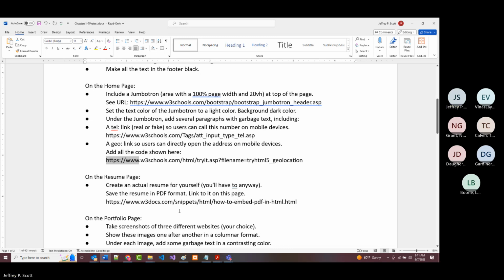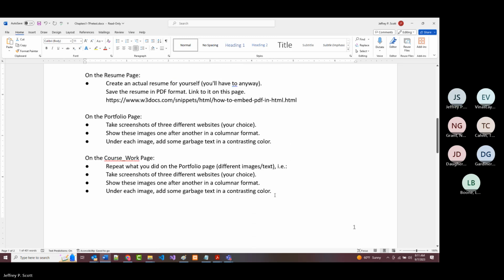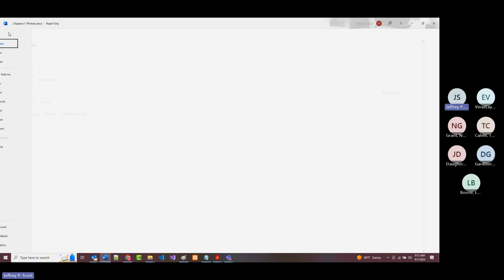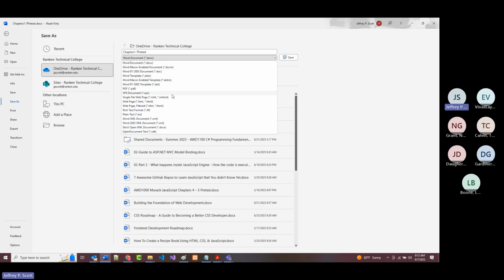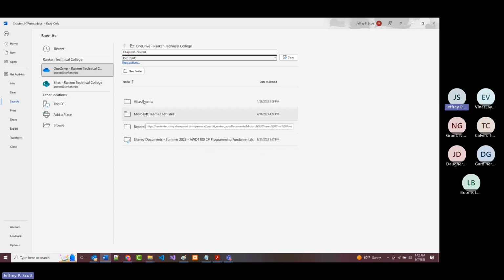All right. On the resume page, try to see if you can actually make a resume for yourself. You're going to have to make a resume eventually anyway. Save that resume as a PDF file. If you don't know how to do that, if you've got a package on your machine like Microsoft Word here, I could take this document right here, which is a Word document, and I could do a file, save as, and right up here I could change it to PDF. And then it would save it as a PDF file.